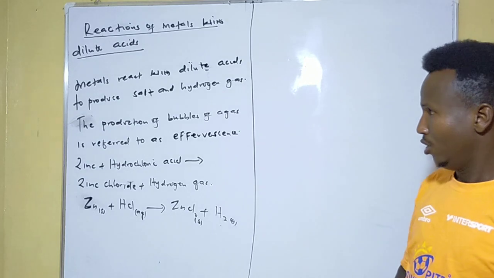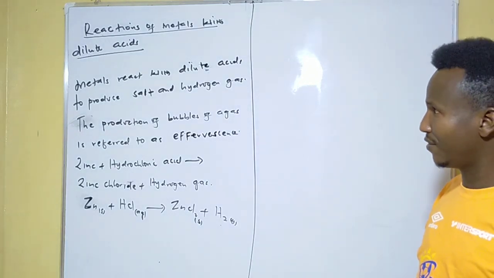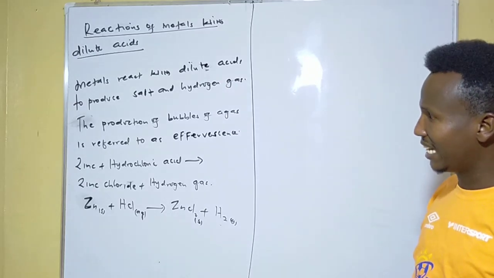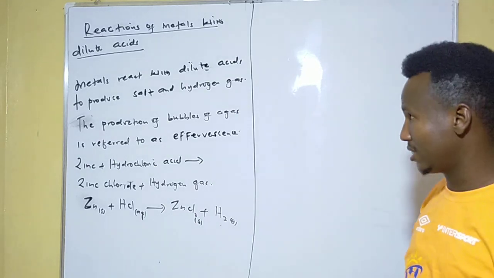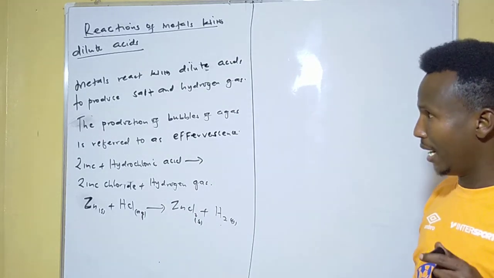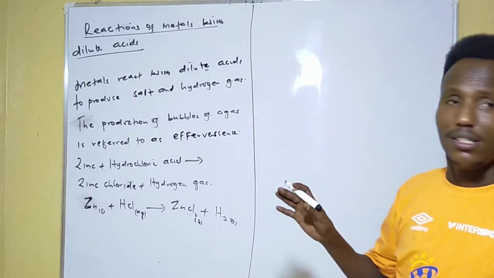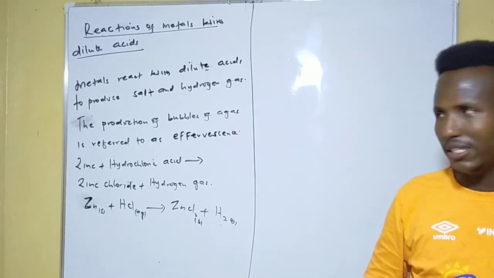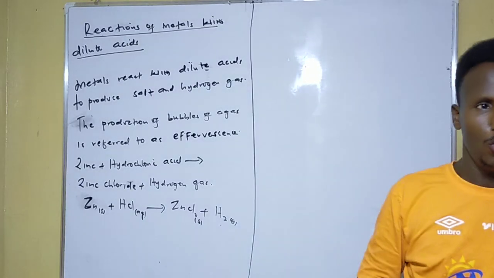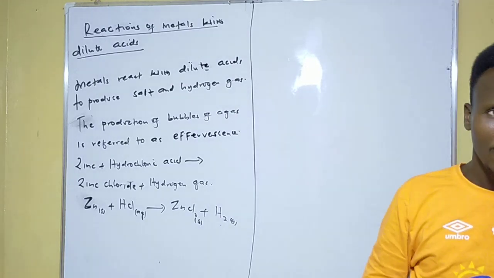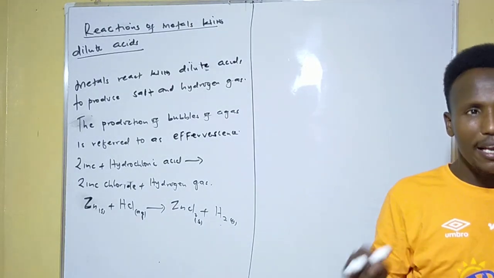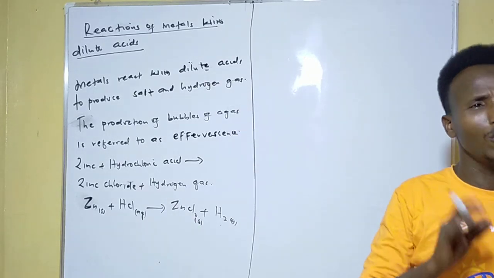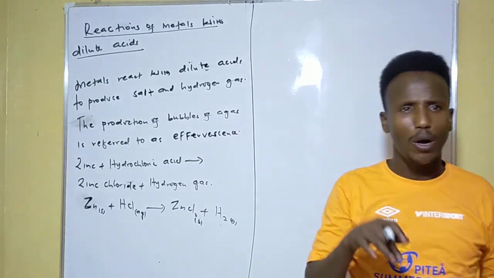So this is one way of preparing salt, as well as another way of preparing hydrogen gas in the laboratory, for your information. Okay, I think you don't have any question maybe, because these are the concepts of chemistry that can be asked during a national exam or any other exam, because we said dilute acids generally react with metals to produce salt and hydrogen gas. Bear that in mind, please. And in Form 1, a student must know what's reacting and what will be the product. So if I write zinc plus hydrochloric acid, remember metal is reacting with what? With acid. So the end product is what? Salt and hydrogen gas. Please know that. It's very, very important for you to know all word equations in Form 1.